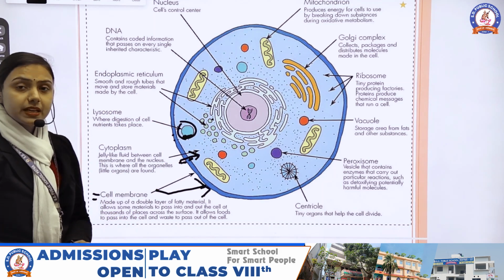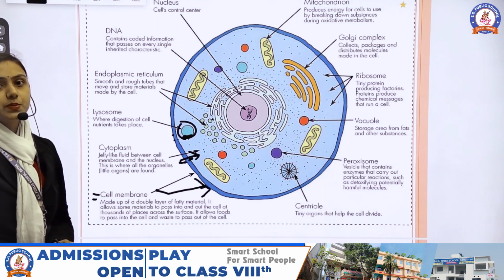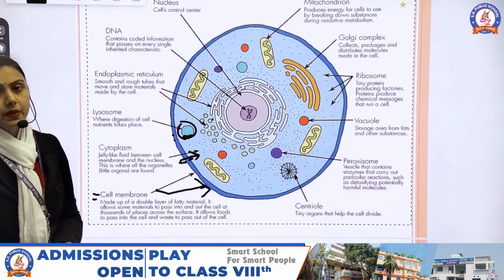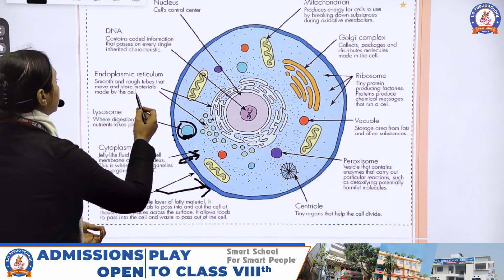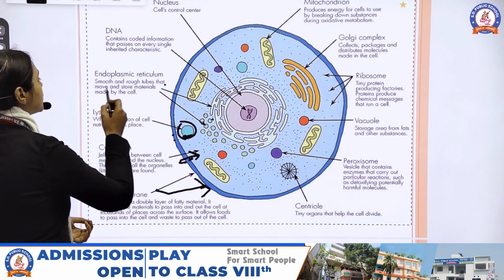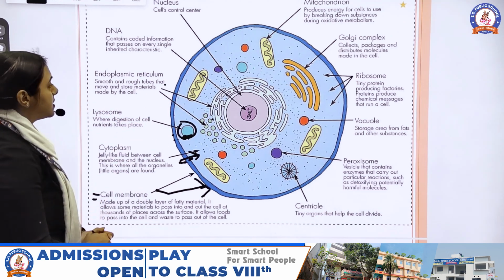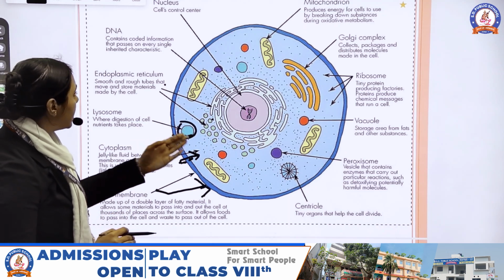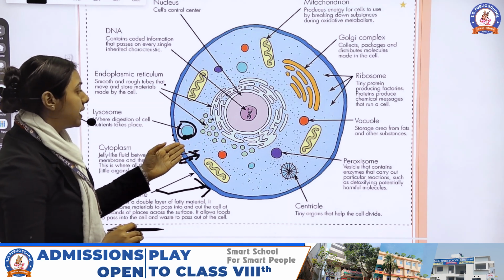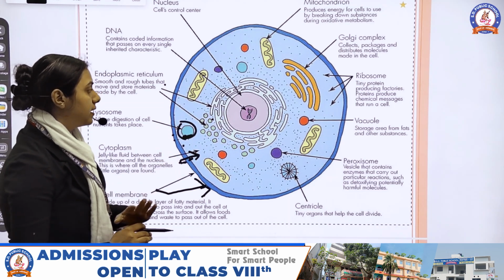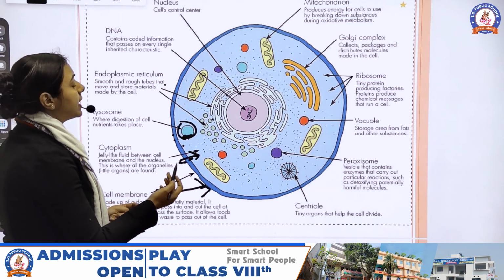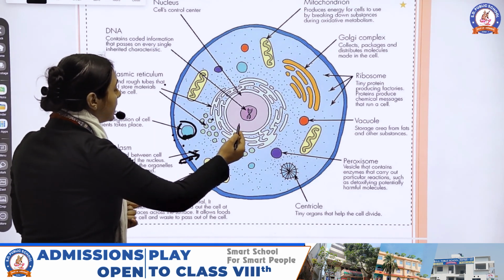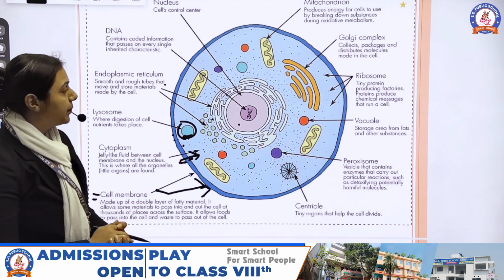The endoplasmic reticulum is of two types: the smooth endoplasmic reticulum and the rough endoplasmic reticulum. The smooth and rough tubes move and store material made by the cell. It always moves the material made by the cell to the nucleus. That means we can say that the endoplasmic reticulum connects the nucleus and the cytoplasm.